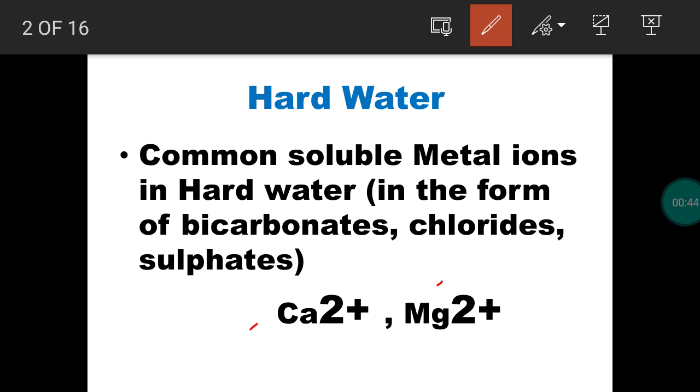Calcium will be present as calcium bicarbonate, calcium chloride and calcium sulfate. In the same way, magnesium will be present as salts like magnesium bicarbonate, magnesium chloride and magnesium sulfate. So water containing these is considered hard water.